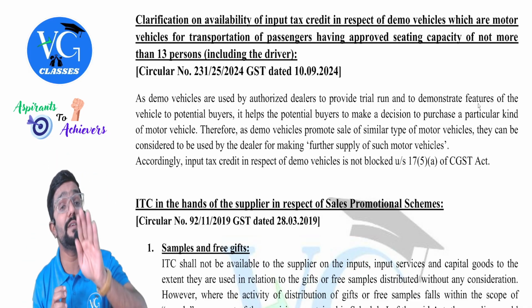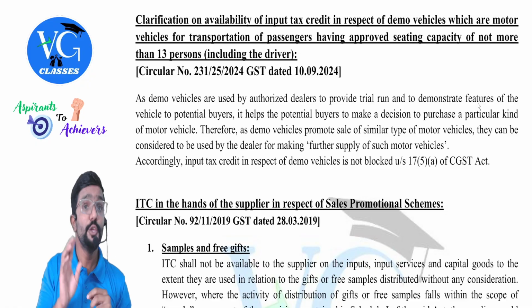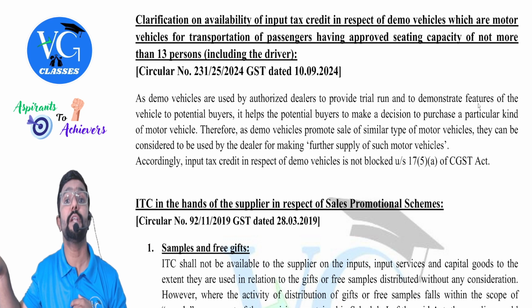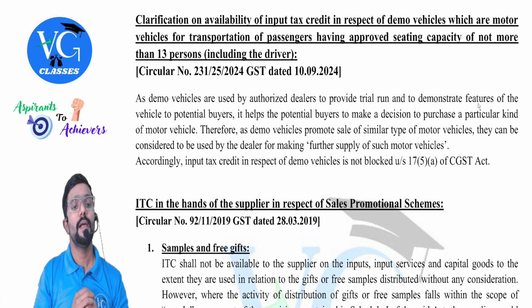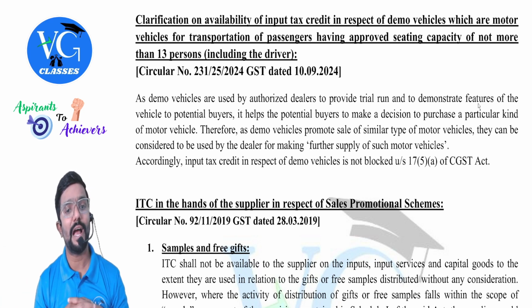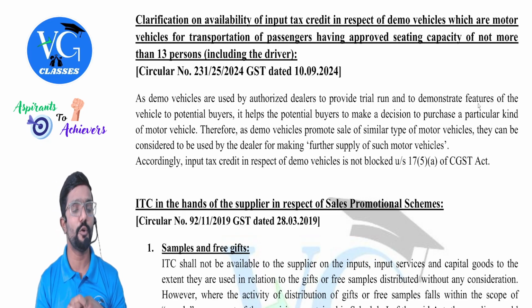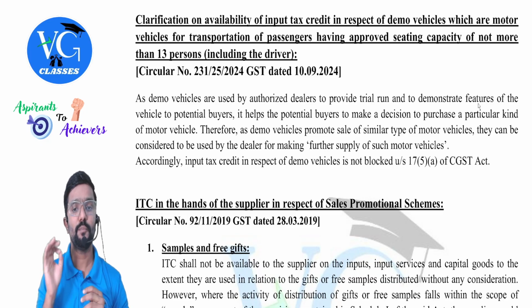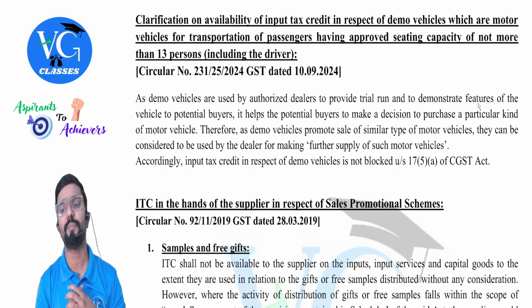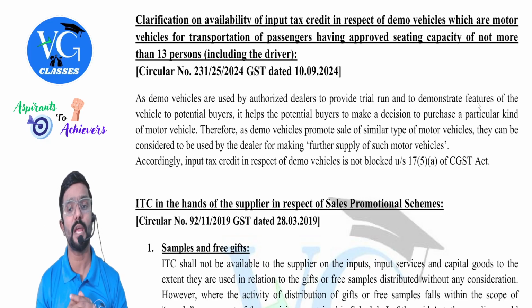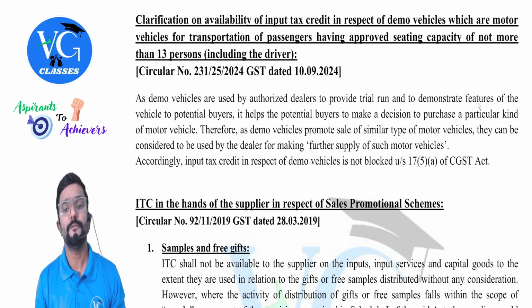Why, sir? Because that test drive will help you to make further supply. You might not be selling the same car, but that will help you to make sales of other new cars. As demo vehicles are used by authorized dealers to provide a trial run and to demonstrate features of vehicle to potential buyers, it helps the potential buyers to make a decision to purchase a particular kind of motor vehicle. Therefore, as demo vehicles promote sale of similar type of motor vehicles, they can be considered to be used by dealer for making further supply of such motor vehicle, guys.